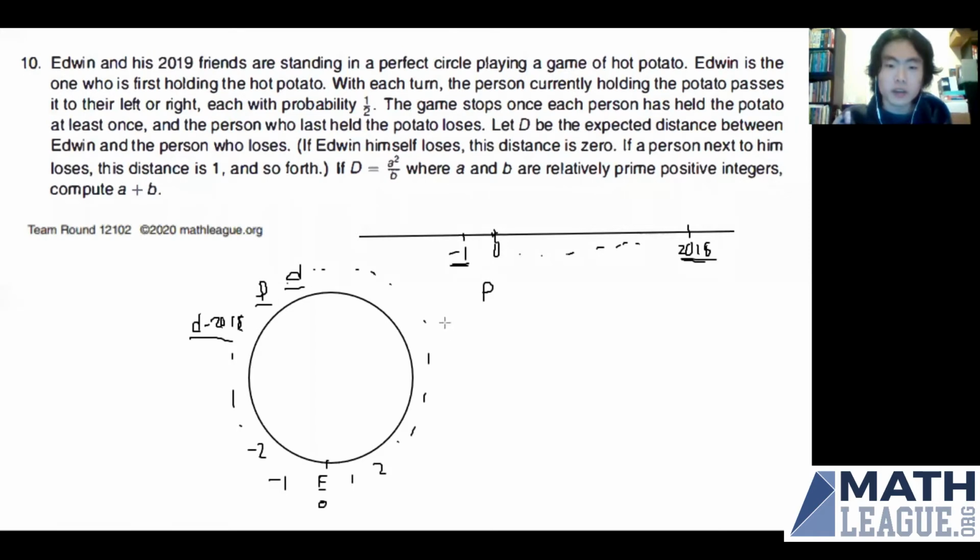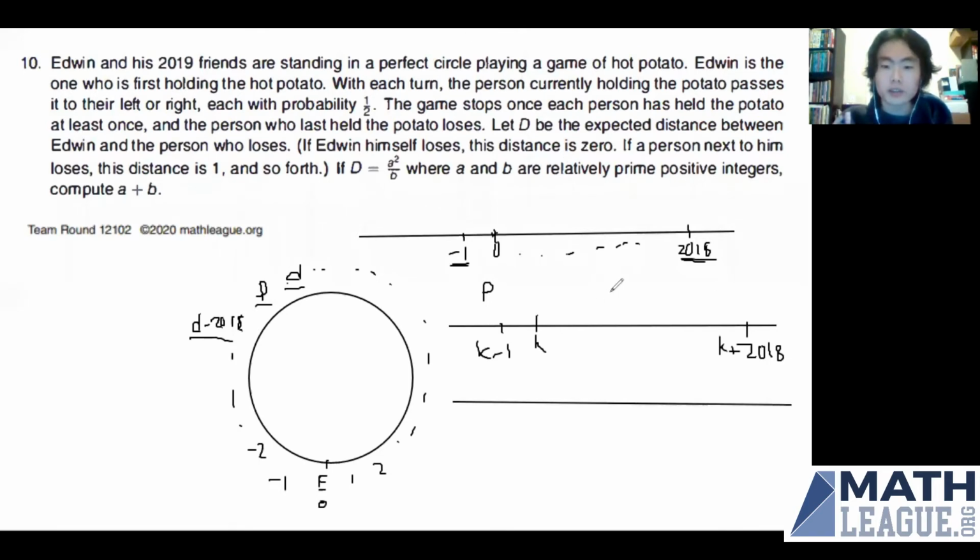And also note that when we shift all the numbers to the right or to the left by an arbitrary number, say K, the probability will remain the same. So like K here, the probability that the marker will get to 2018 before it gets to K minus 1 will be the same regardless of K. And also note that we can also do reflections.